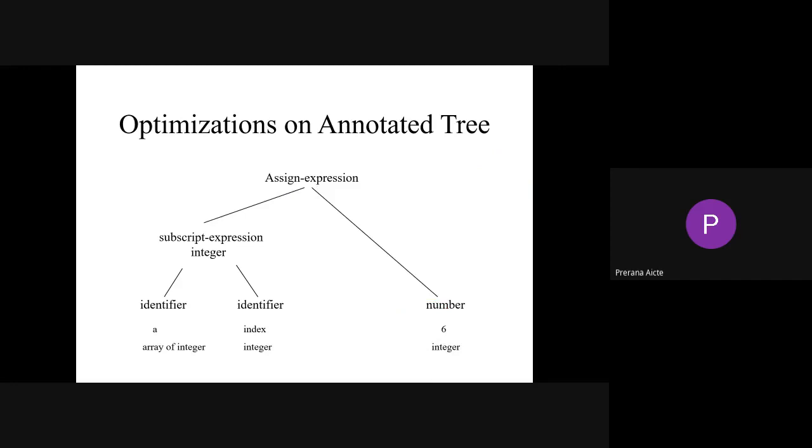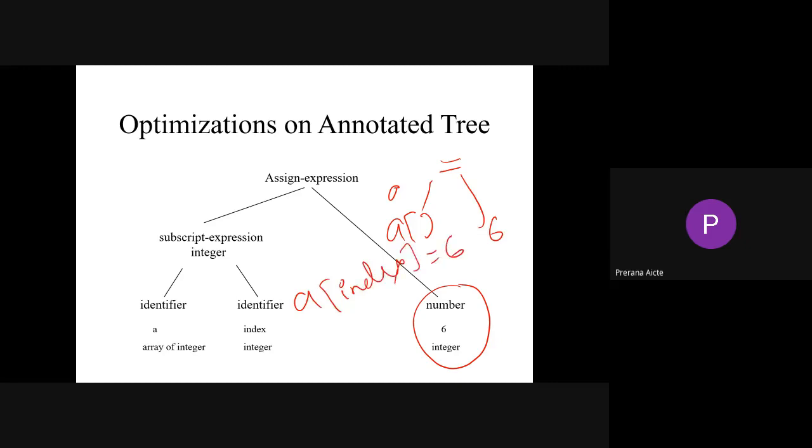See here. So instead of doing that in an annotated parse tree, all these things are the same. So here your expression A of index, instead of 4 plus 2, they can directly write 6. So what is the final meaning? A of index is equal to 6. So the tree representation will be this. See, all your tokens should be at your leaf nodes.